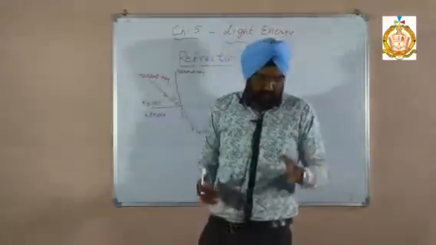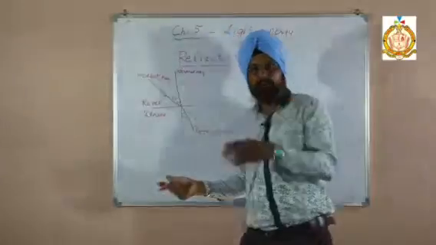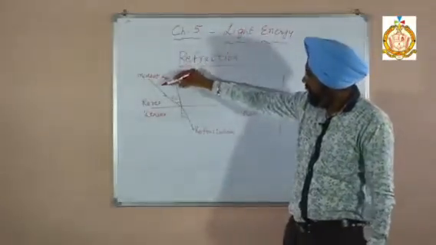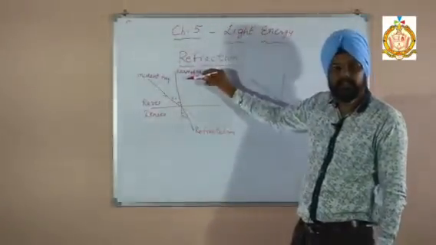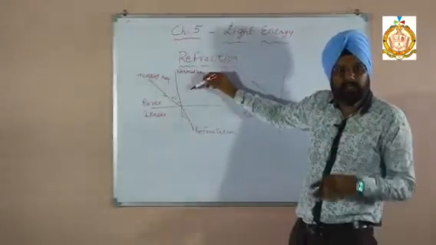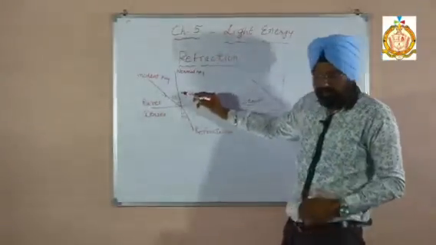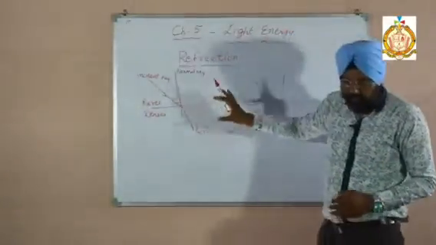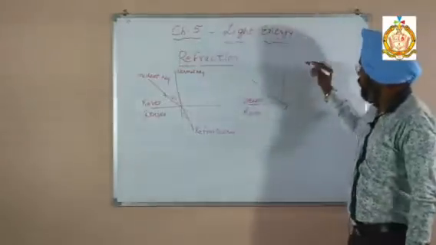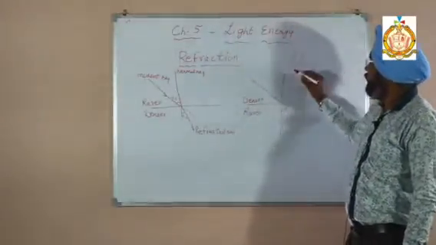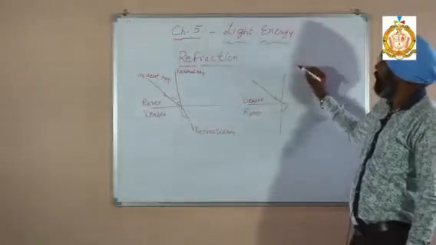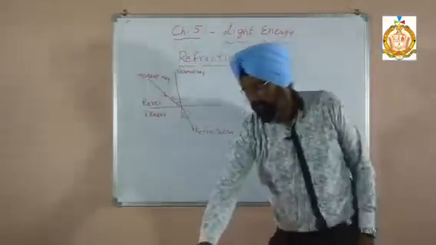So laws are there. How many rays are there? First is the incident ray, second is the refracted ray, third is the normal ray. All three lie on the same plane. This is the first law. The second law is about the refractive index, which is denoted by nu or mu.